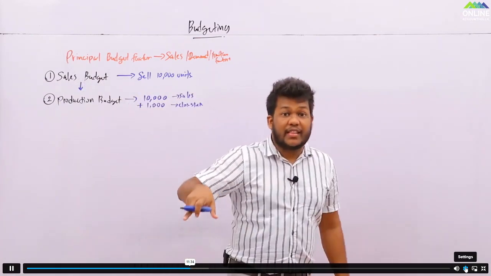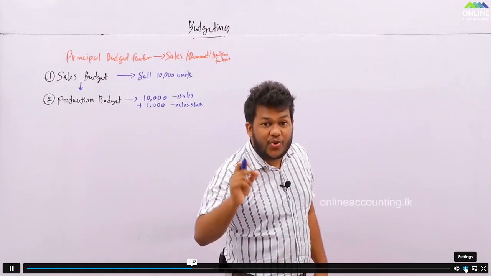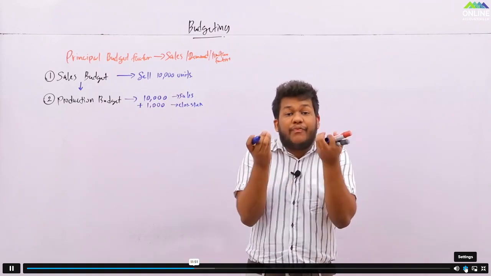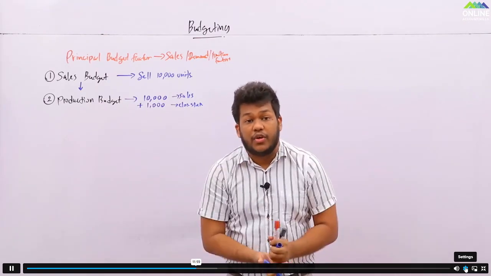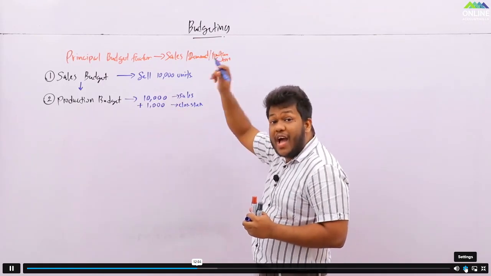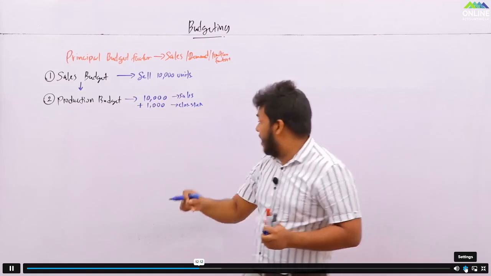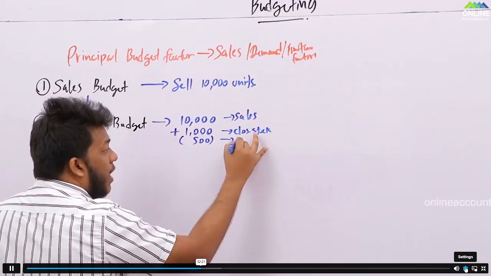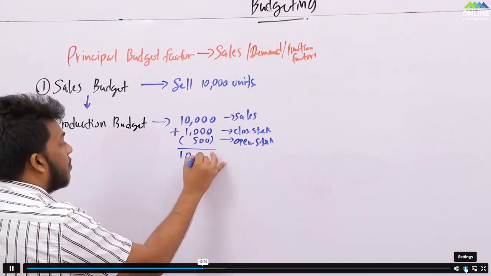But what if there was an opening stock? Lamai, if you have opening stock, do you need to produce that now? No. Why? Because it is already there. So the number of units that you need to produce will decrease by the opening stock balance. So let's say you are having 500 of opening stock. Basically you need to produce 11,000, but since you are having 500 in your hand, you don't need to produce exactly 11,000. You minus how much? Minus 500 opening stock, and this is the total that you need to produce. So which means you need to produce 10,500.